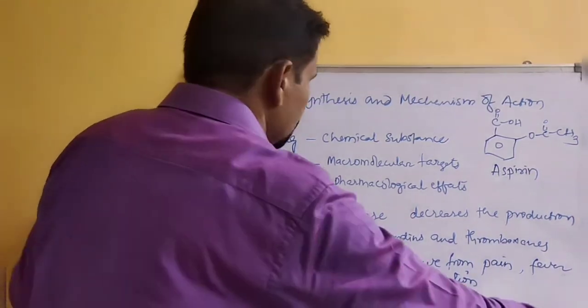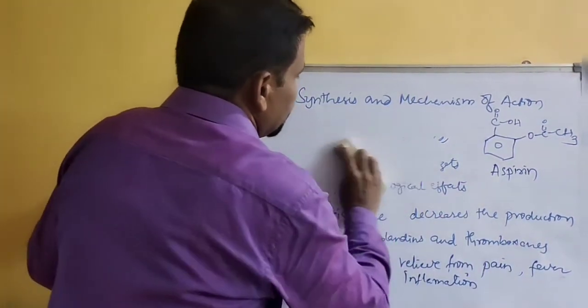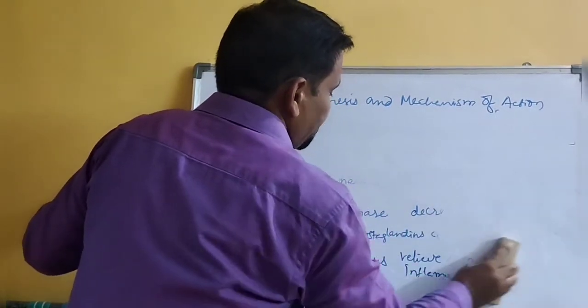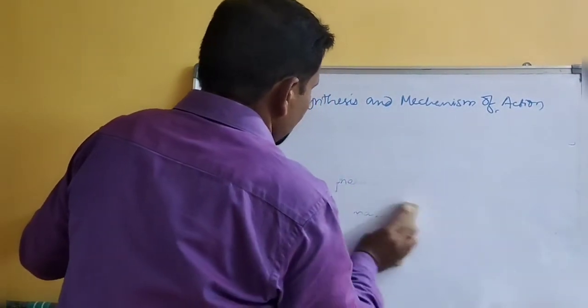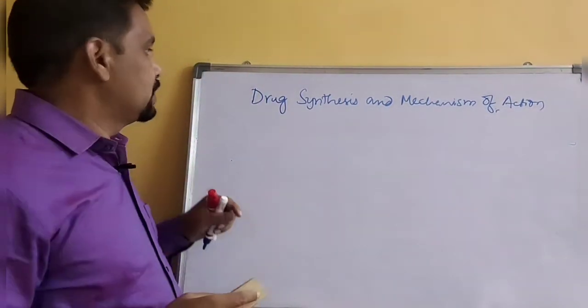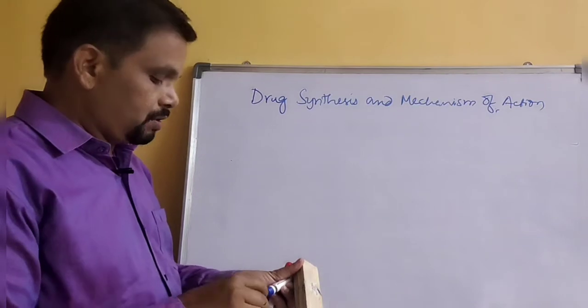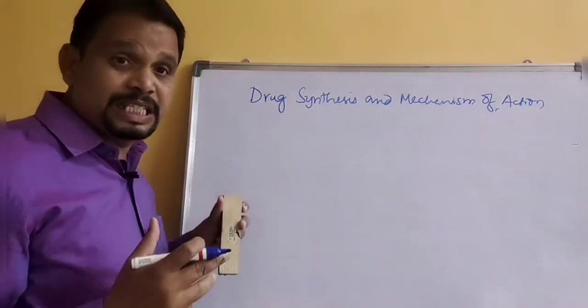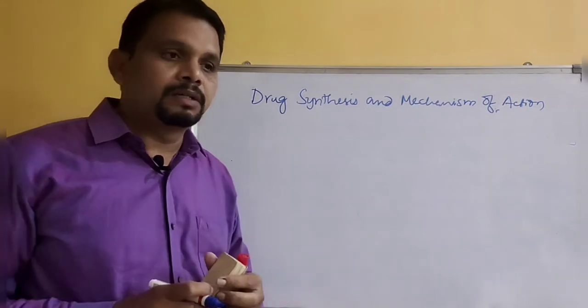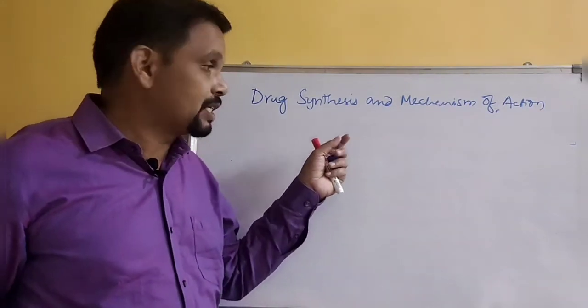Okay, so you are going to learn some important drugs in this paper. And what about mechanism? You know about synthesis. Synthesis means the process of preparing some important biologically active compounds.